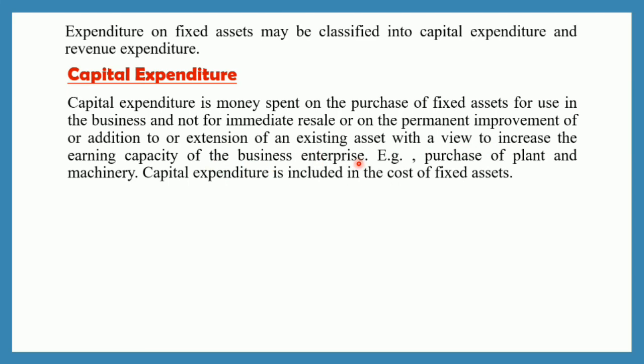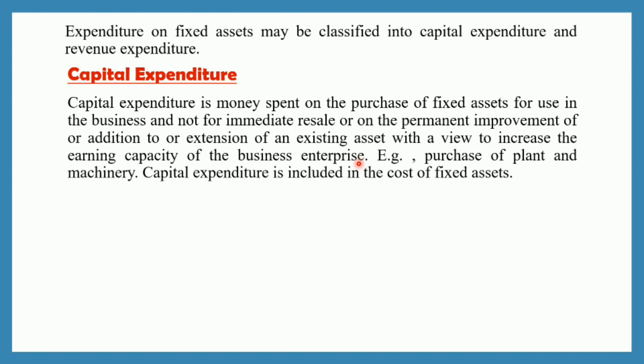Basically, whatever expenditure or money is spent on the purchase of your fixed asset for use in the business is termed as capital expenditure.